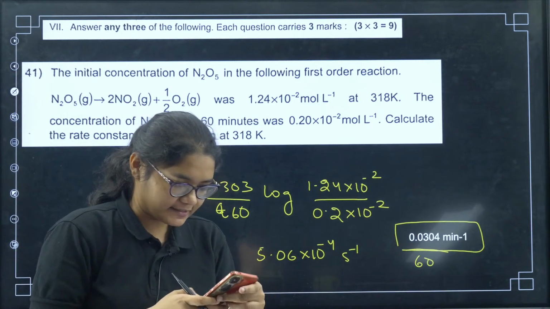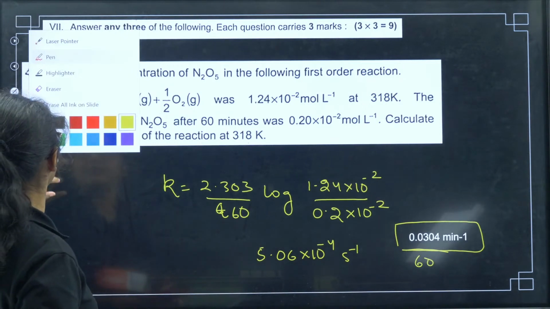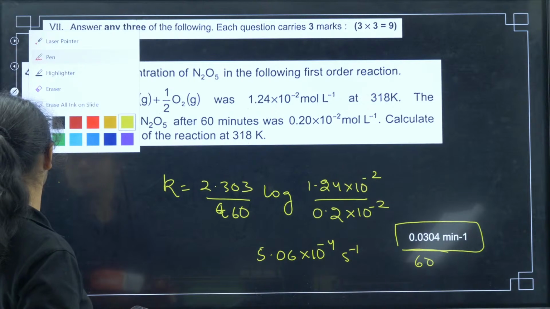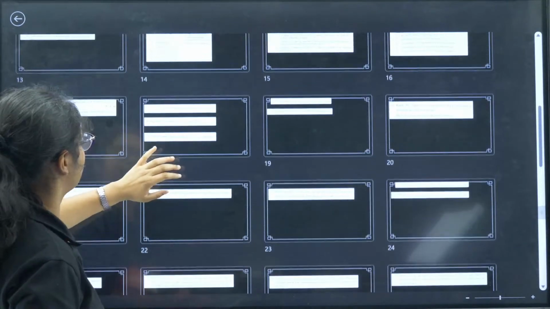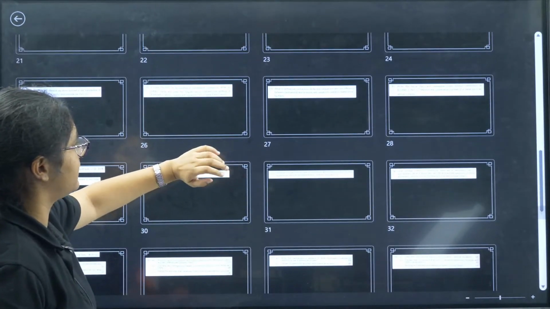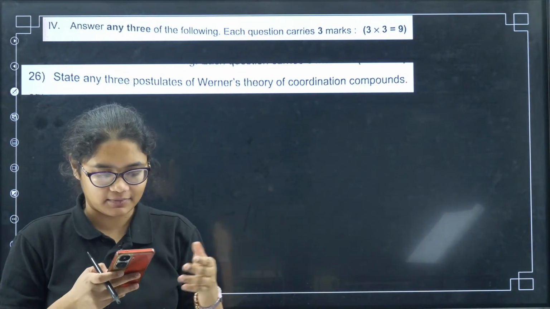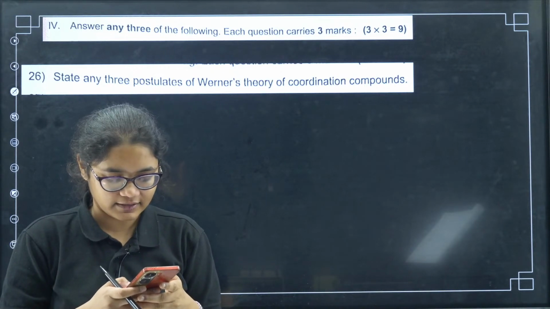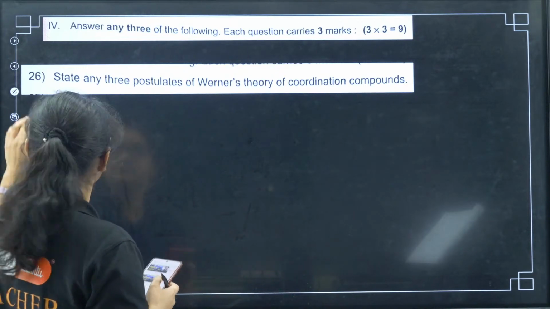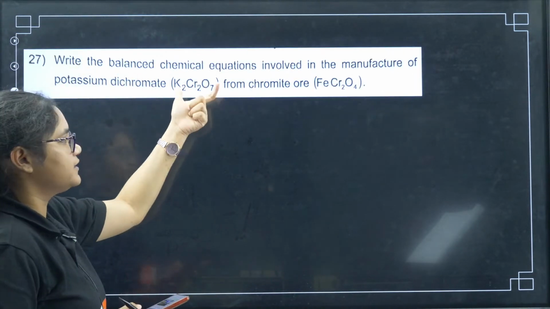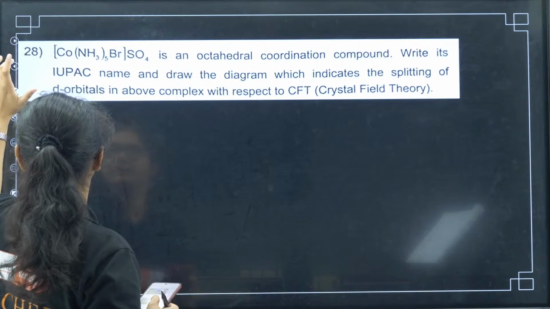Yes students, I hope that your exam went well. I have already given you the numerical question solutions. Now if you just want to listen and see, the 3 marker and 5 marker questions were very easy. Here you can see Werner's postulates: you have to write about the primary valency, secondary valency and the tertiary valencies. Next you have the balanced equation, the preparation of K2Cr2O7 from iron bromide, a 3-step reaction. This is also a very easy question.